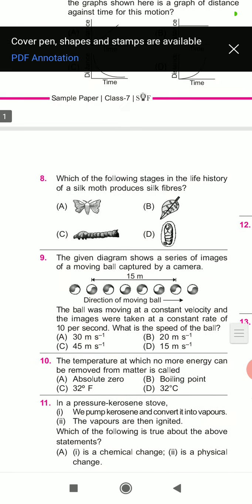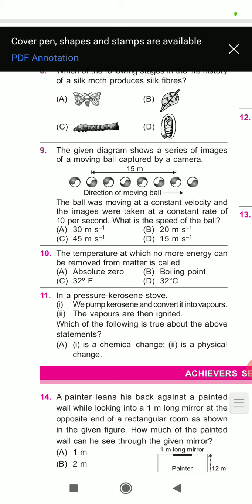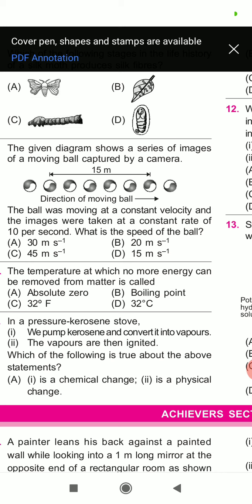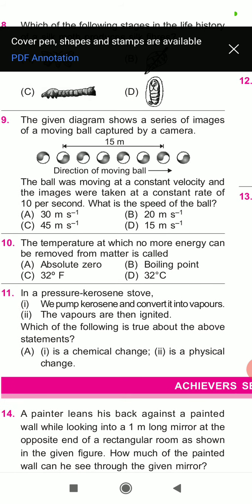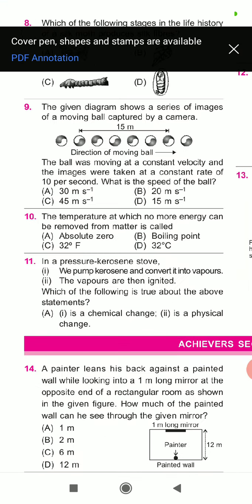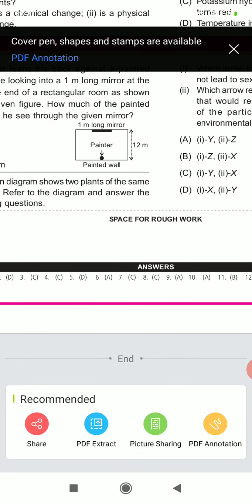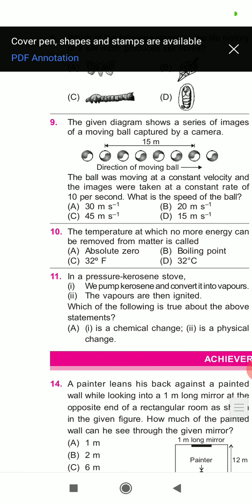Let me come to the ninth question. The given diagram shows a series of images of a moving ball captured by a camera. The ball was moving at a constant velocity and the images were taken at a constant rate of 10 per second. What is the speed of the ball? So let's check the answer. Question number 9, the answer is A.